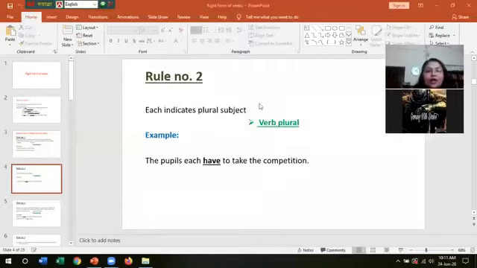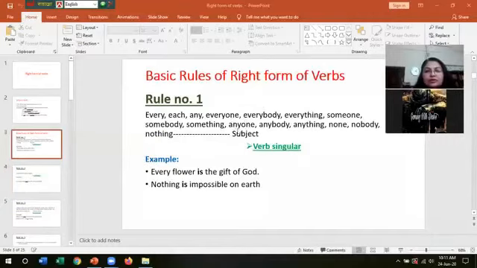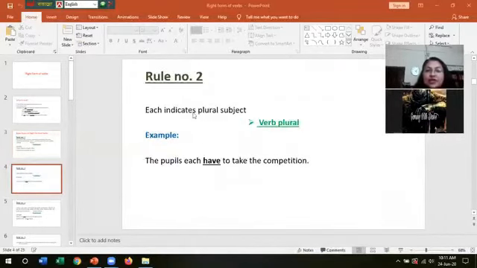Rule number 2, each indicates plural subject. In rule number 1, look carefully. In rule number 1, we have found that if there is every, each as subject, then the verb becomes singular. But if each indicates plural subject, I'm giving you an example, then it will be more clear to you. The pupils each have to take the competition. Here, each is indicating the pupils. That means the subject is plural. So our verb will also be plural. The pupils each have. It will not be has.